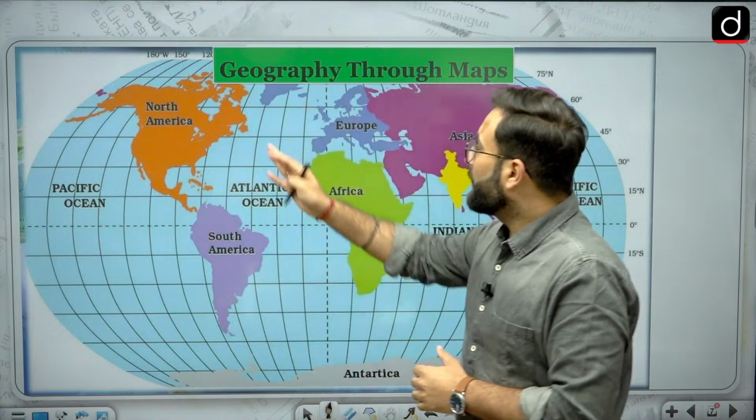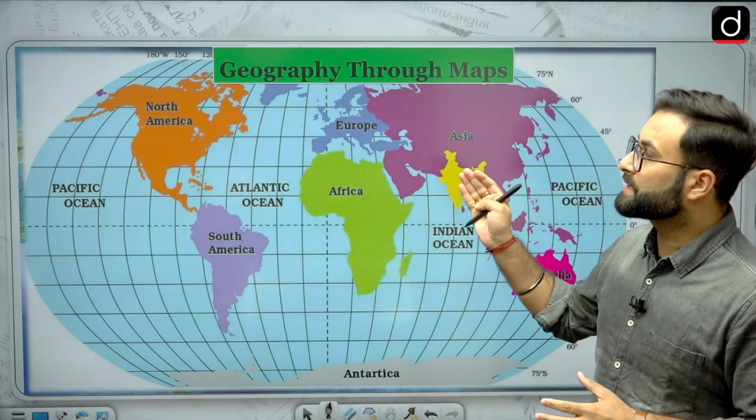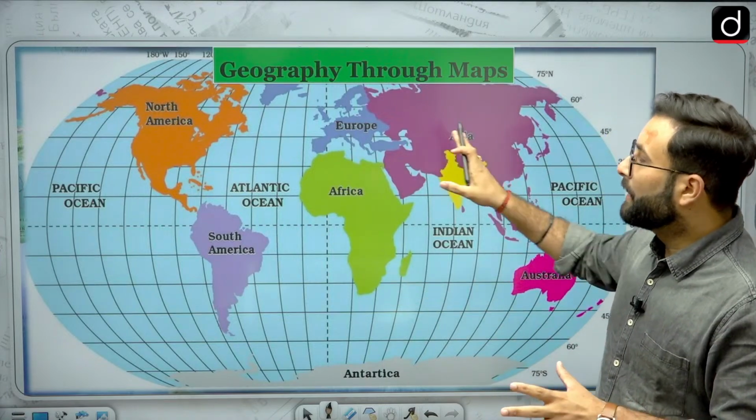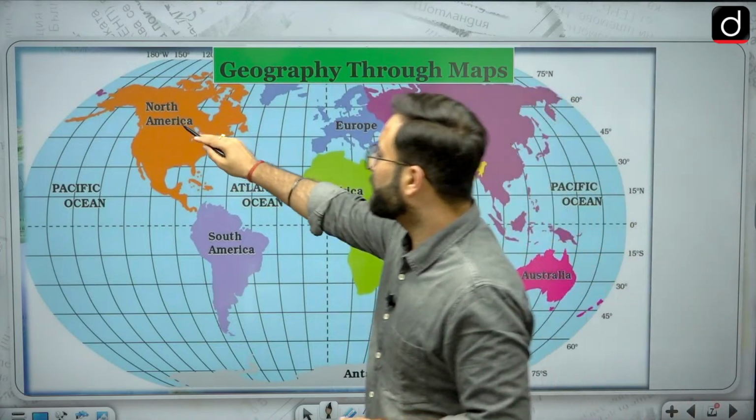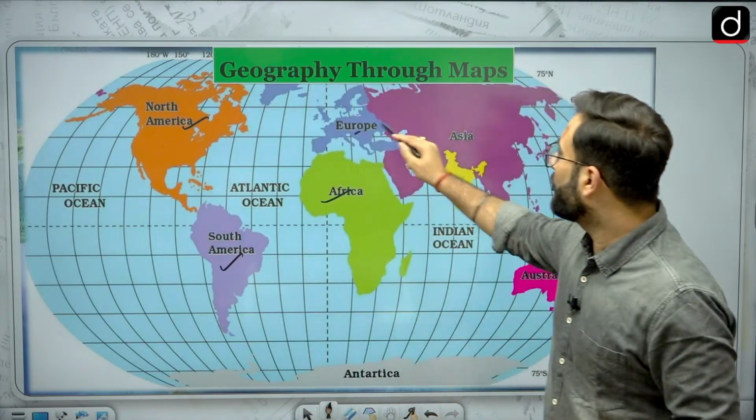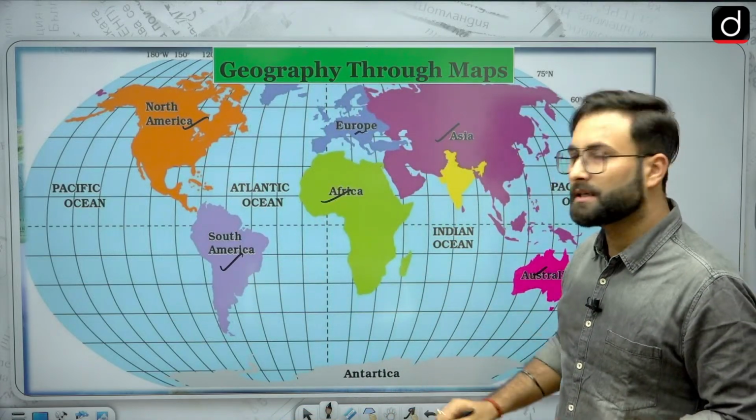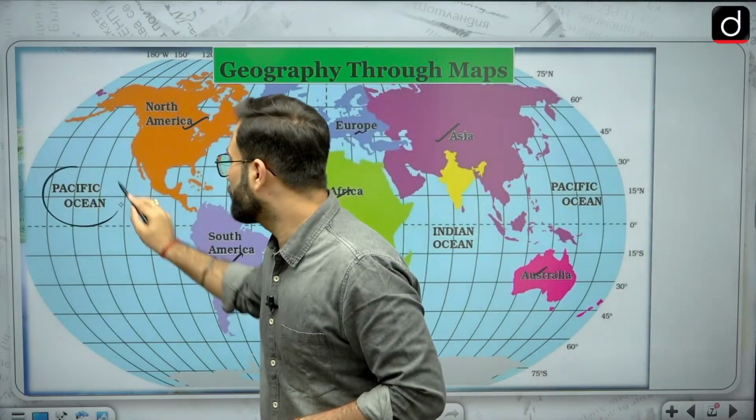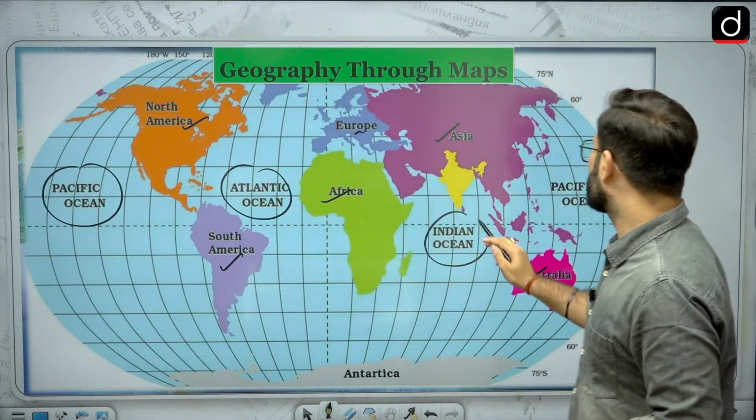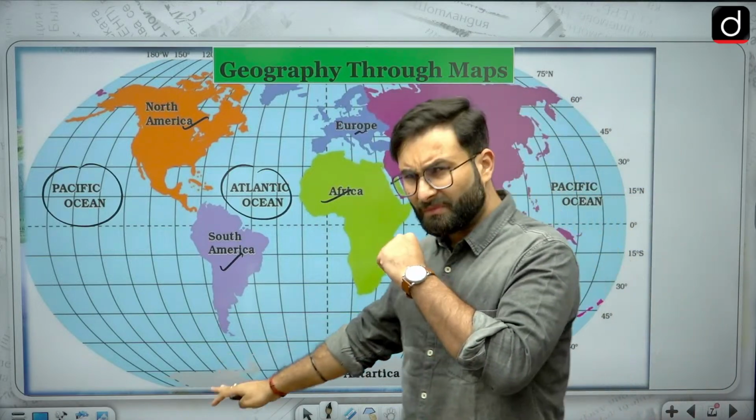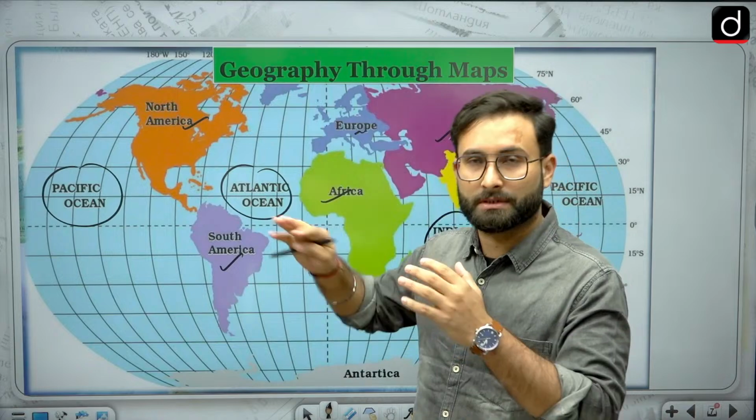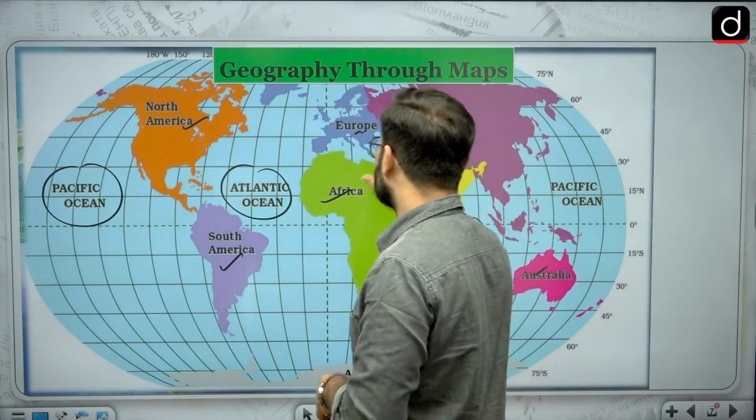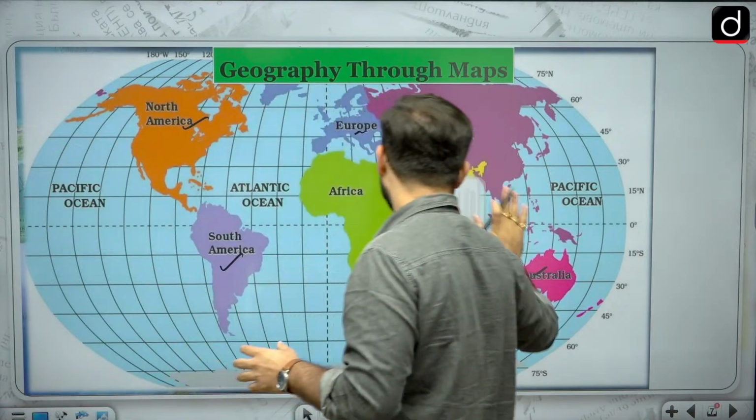Now look at this particular map, where all the continents and the oceans are shown. We have different continents: North America, South America, Africa, Europe, Asia, Australia, Antarctica. These are your continents. Then there are the water bodies, or the oceans. The largest one is the Pacific Ocean, then the Atlantic Ocean, the Indian Ocean, then the Arctic Ocean and the Antarctic Ocean. These are the oceans which form part of your earth.